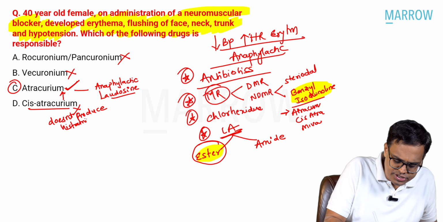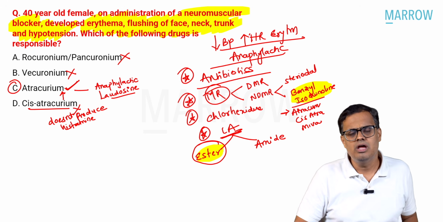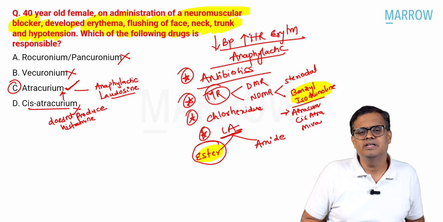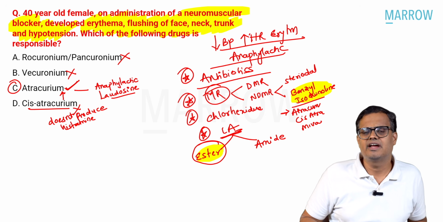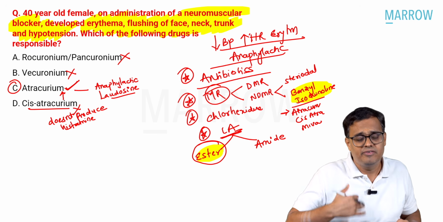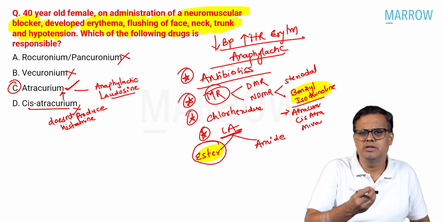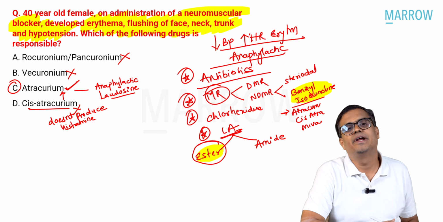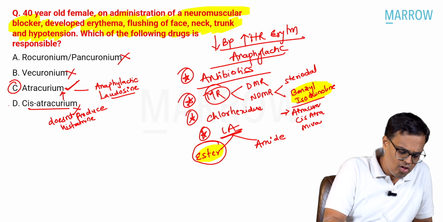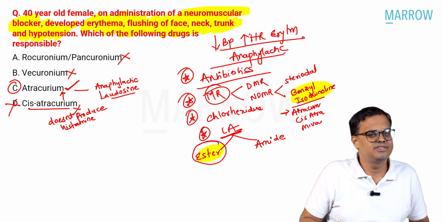So, very tricky question, right? If you remember only one part of the question, you might have marked it wrong or you might get confused in the examination. But it is very commonly asked. Cisatracurium doesn't cause histamine release. That's the reason why we prefer cisatracurium more than atracurium. And coming to laudanosine, its production is very, very minimal when compared to atracurium. Okay. So, out of all the four options, what is the correct answer? The correct answer is atracurium. Right? Shall we see the next question?